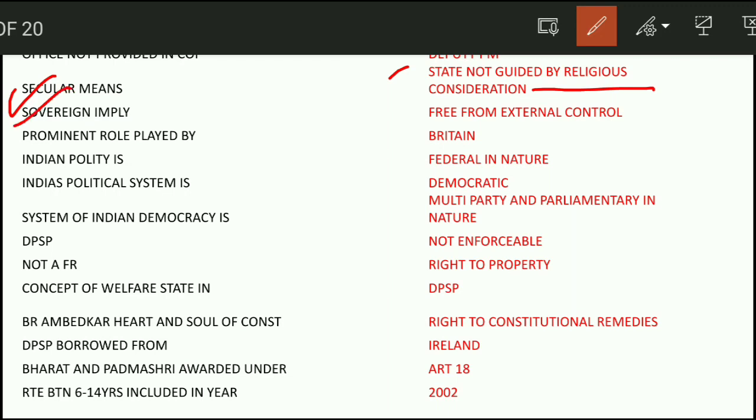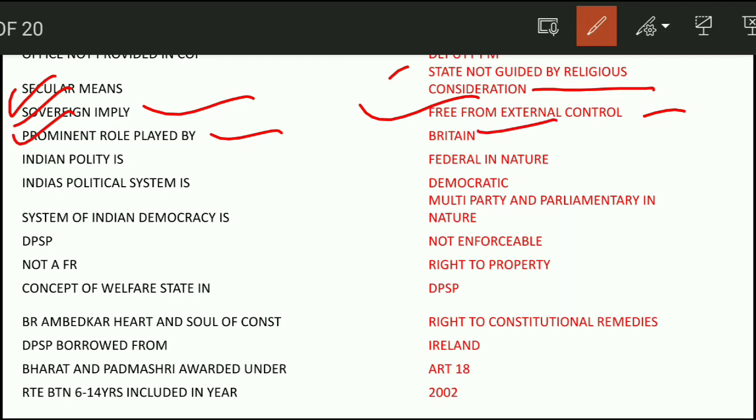Next question, sovereign implies. What does the word sovereign mean? It is free from external control. That is from 15th August 1947, India got sovereignty, that is, freedom from outside power, that is British power. Next question, prominent role played by. Prominent role in the Constitution of India was played by Britain.